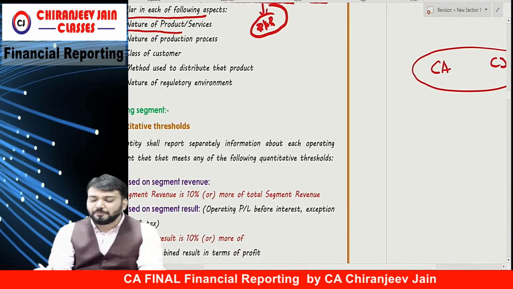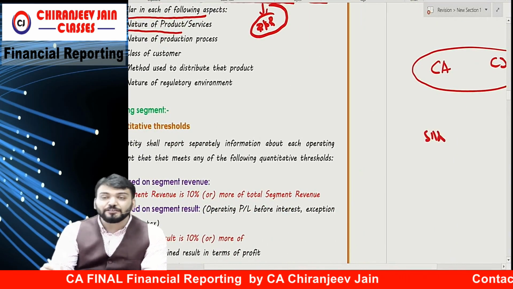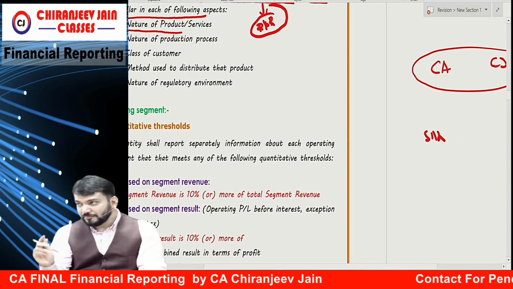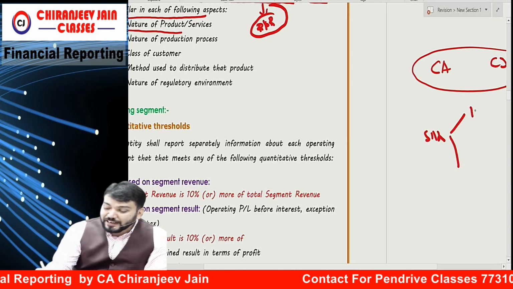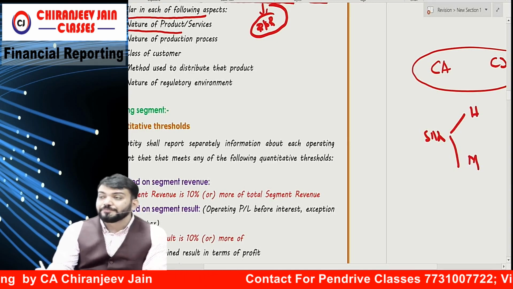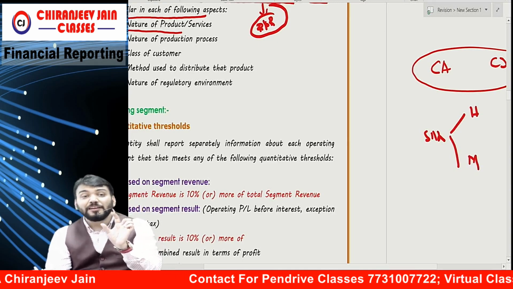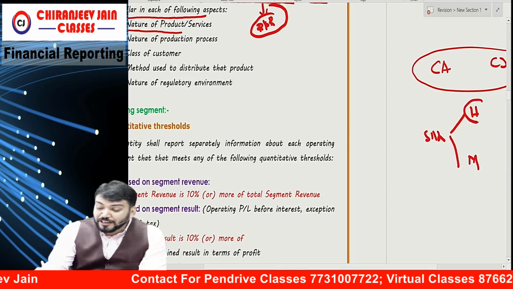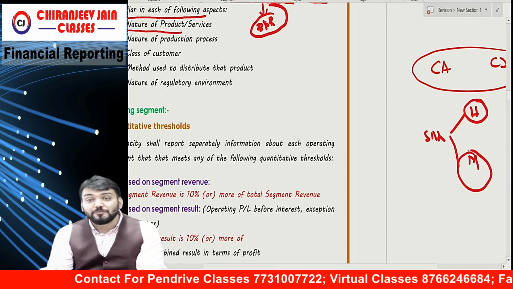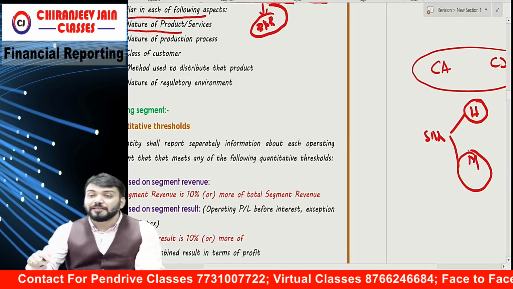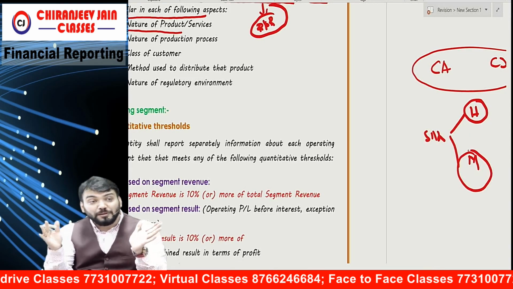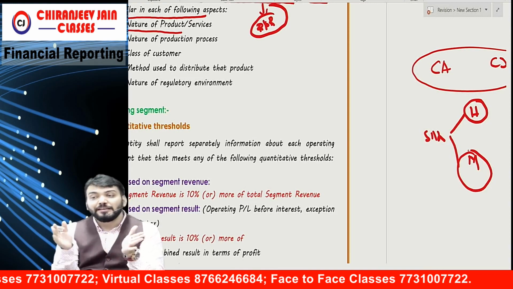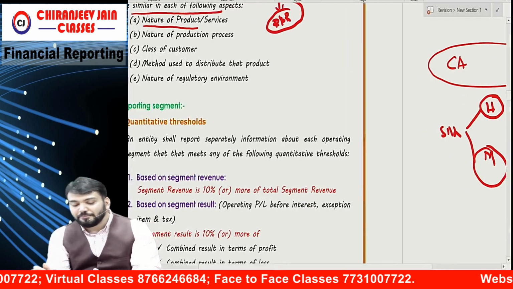I'll give one example. Suppose we have silk, one handmade and one machine made. Silk is one product, but you can see their production processes are different. Therefore, they are 2 different operating segments and they cannot be combined. But if their production processes are the same, they can be combined.